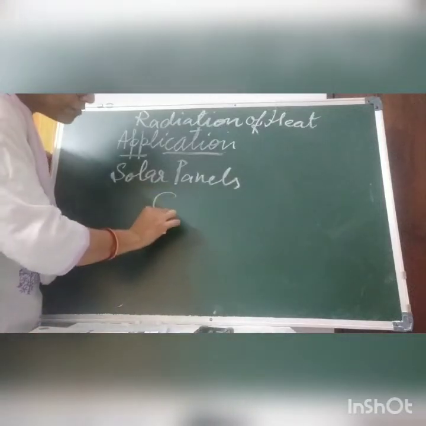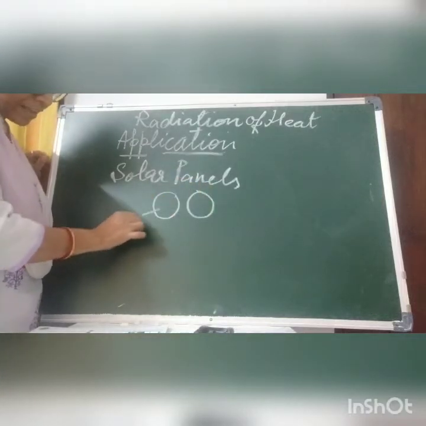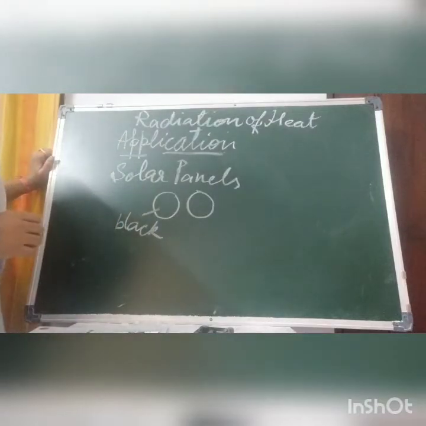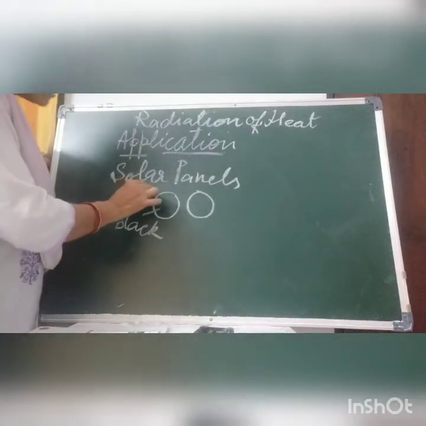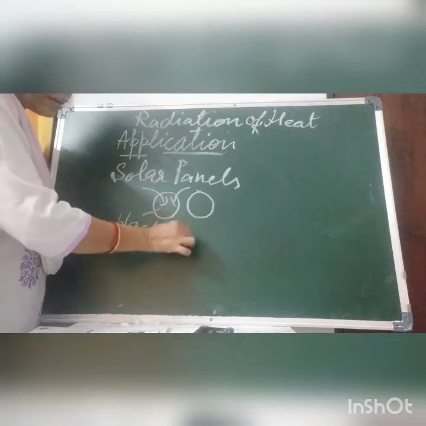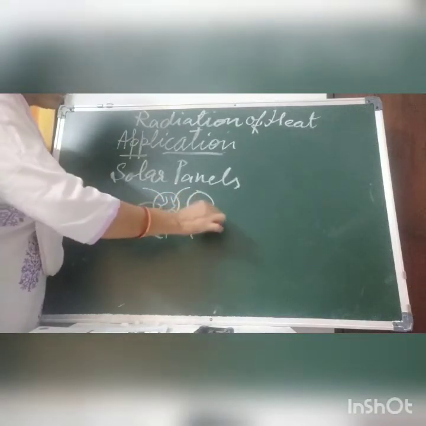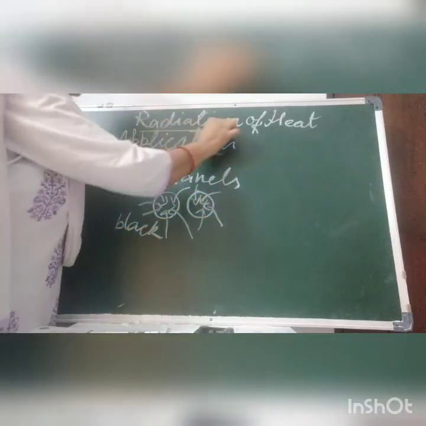Solar cells, all of you have seen, they are like this, black in color. They are designed in such a manner that the absorption would be maximum. A black metal sheet is used so that it absorbs more radiations. So these are the two applications of radiation.